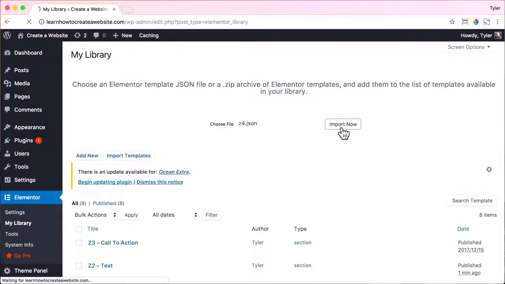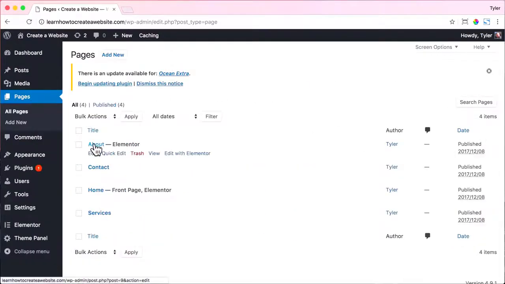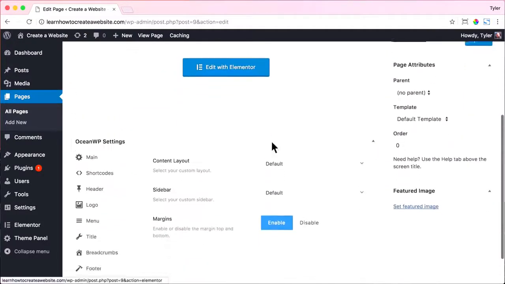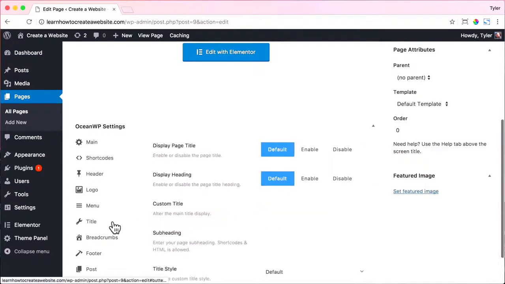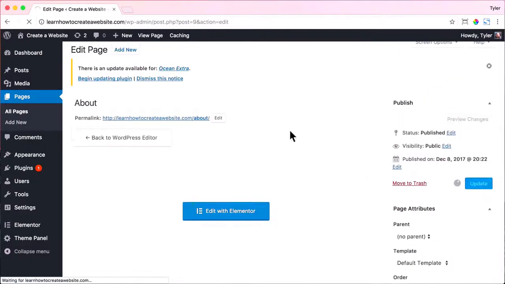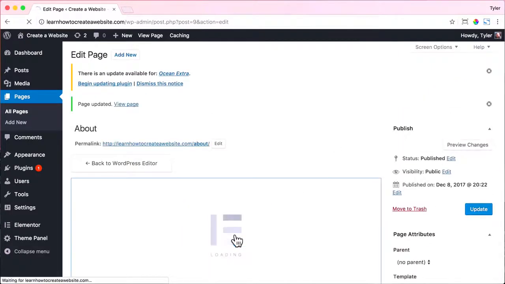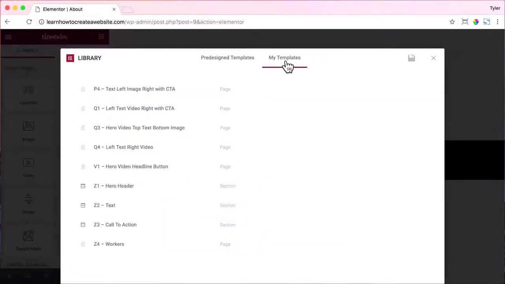All right, and once you've imported all of your templates, just go to Pages and click on About. And you want to make sure that the content layout is 100% full width and the title is disabled so that we have the whole entire page to play around with. Then press Update and click Edit with Elementor. All right, now we can add our templates in. So just click Add Templates and click on My Templates and we'll add all of them.